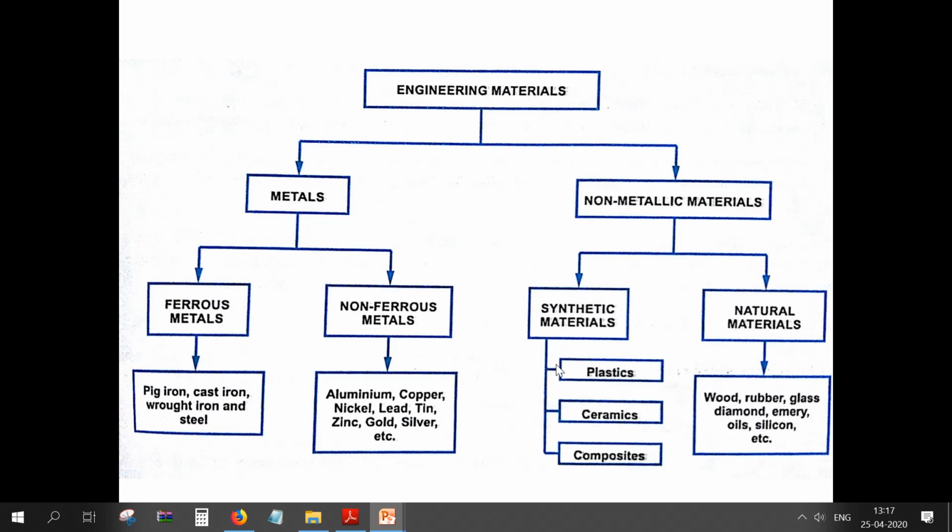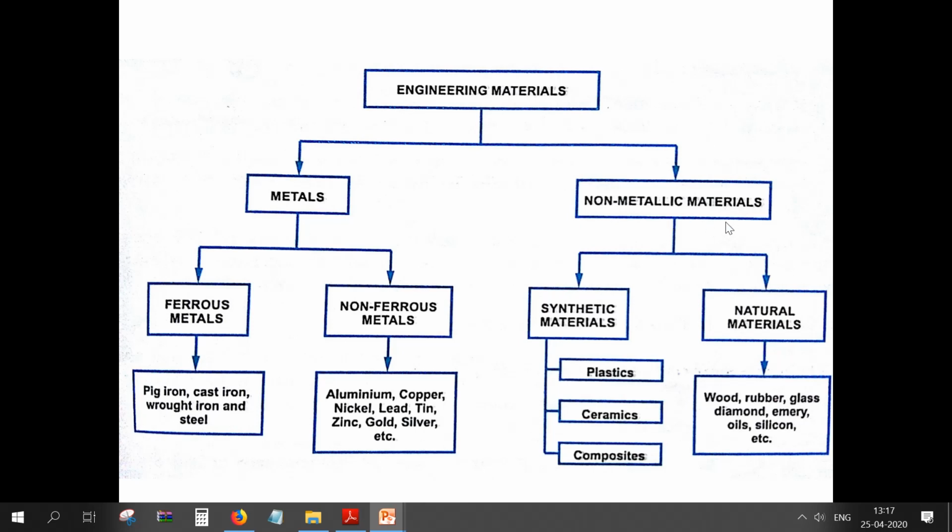Here the engineering materials are broadly classified into two types, metals and non-metals. And you already know that metals are good conductors of electricity, whereas non-metals are bad conductors of electricity. Again, in metals we have ferrous metals and non-ferrous metals. Under the ferrous metals we categorize pig iron, cast iron, wrought iron and steel. This all comes under the ferrous materials. In non-ferrous materials, we have aluminium, copper, nickel, lead, tin, zinc, gold, silver, etc. These are called non-ferrous materials.